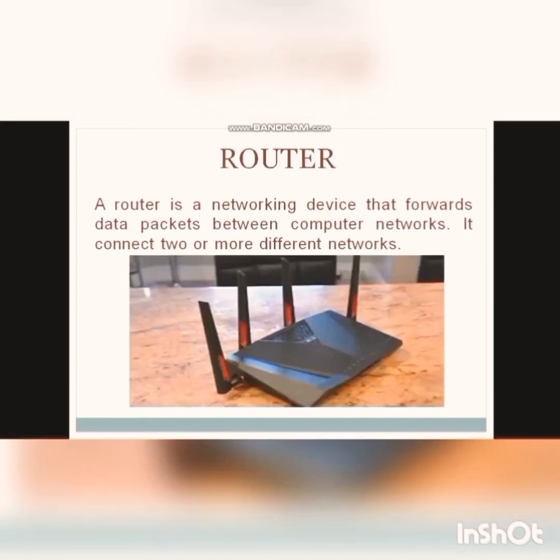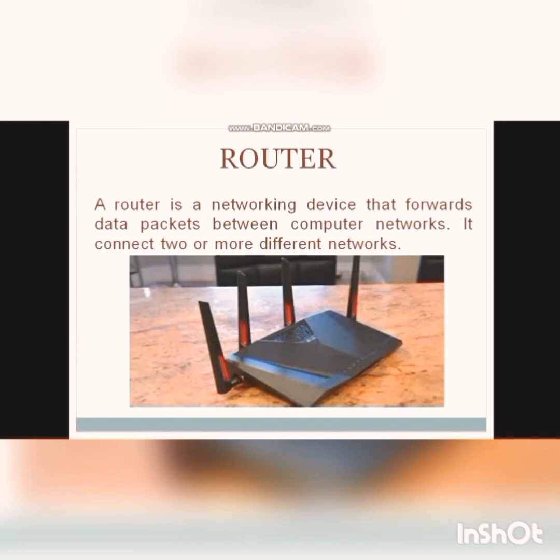Okay. Now the next is the router. A router is a networking device that forwards data packets between computer networks. It means when a number of computers are connected together, the main task of the router is to forward the data packets. Okay, it connects two or more different networks. Suppose I have two different networks, number one LAN and number two WAN.